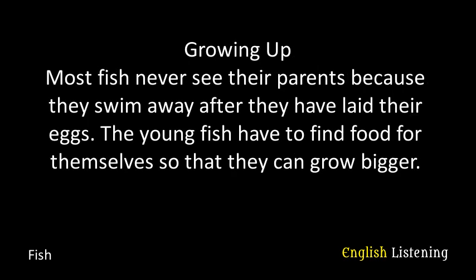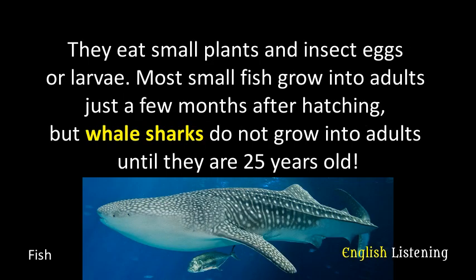Growing up. Most fish never see their parents because they swim away after they have laid their eggs. The young fish have to find food for themselves so that they can grow bigger. They eat small plants and insect eggs or larvae. Most small fish grow into adults just a few months after hatching, but whale sharks do not grow into adults until they are 25 years old.